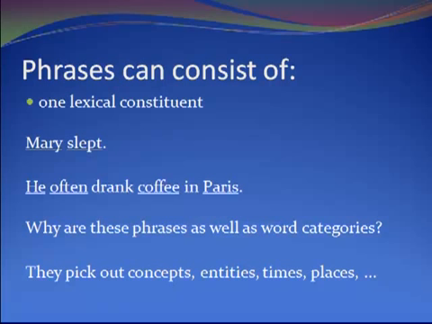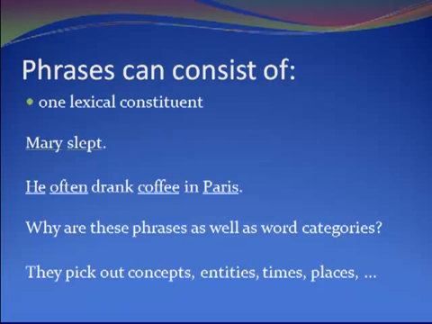Because you've got a noun, you're going to have a noun phrase. Because you've got a verb, you're going to have a verb phrase. And a noun phrase and a verb phrase together are enough to form a sentence. And of course the noun phrase just has the noun Mary in it here, and the verb phrase just has the verb slept in it.